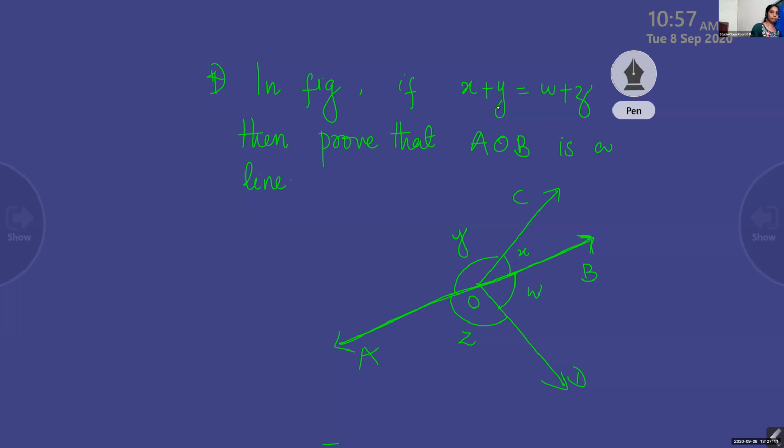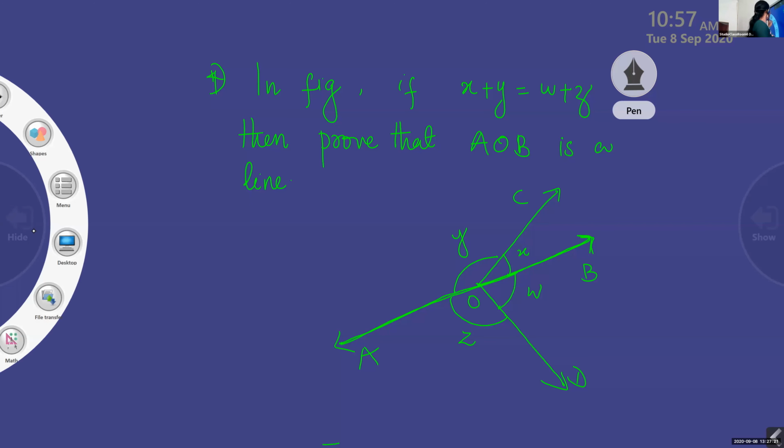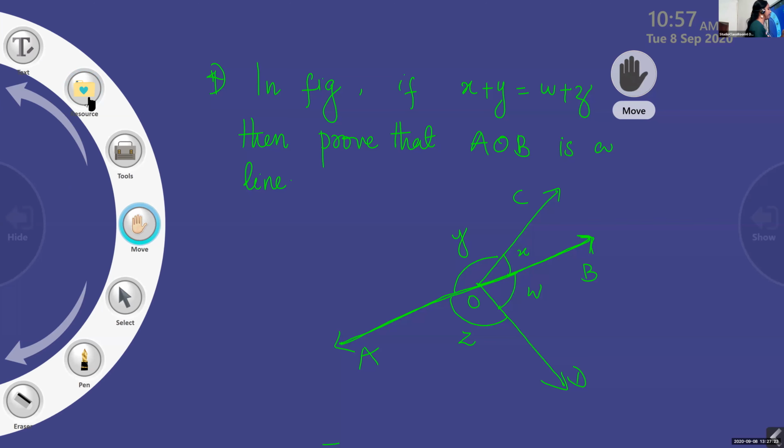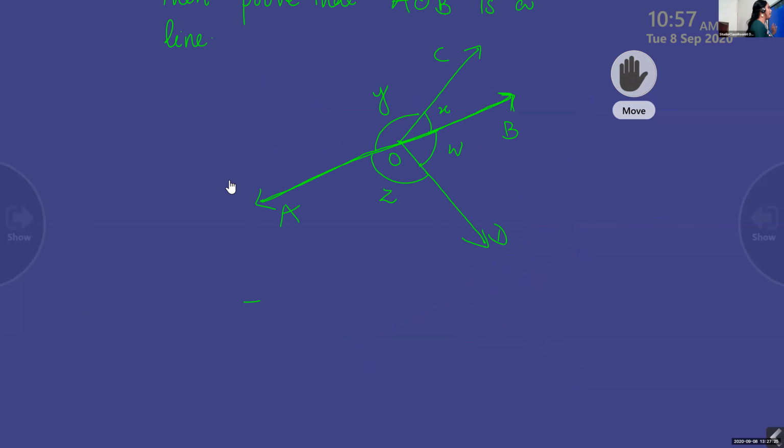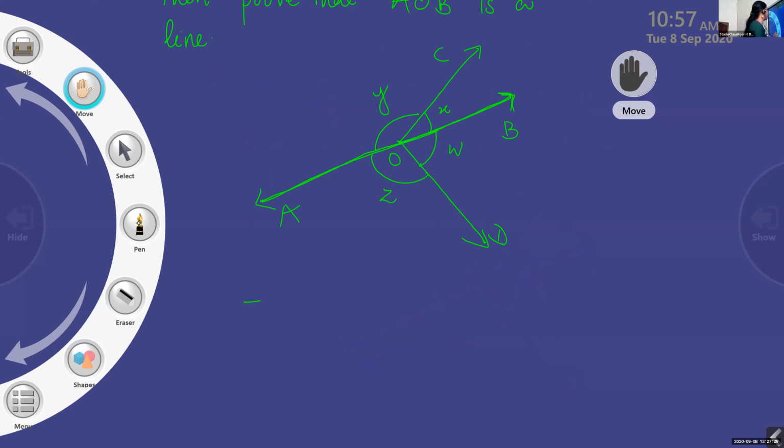So, see children, from this figure you can identify something. It is a figure, but you know there are different types of angles.